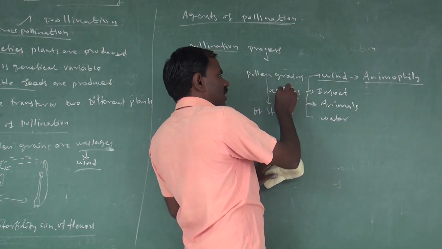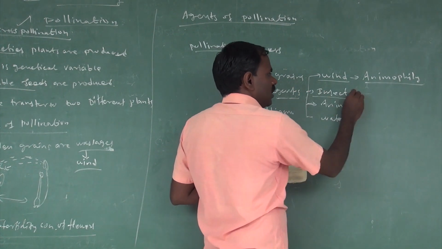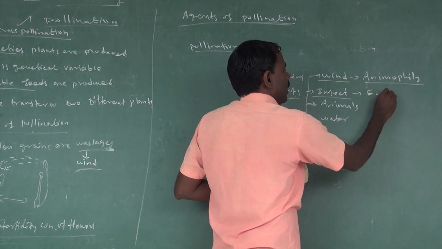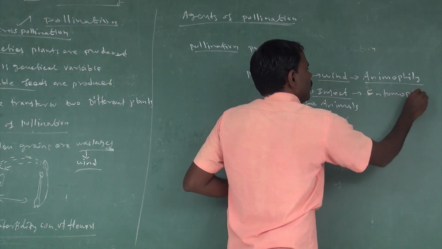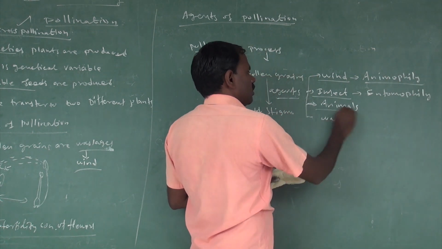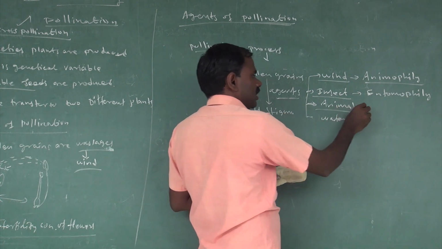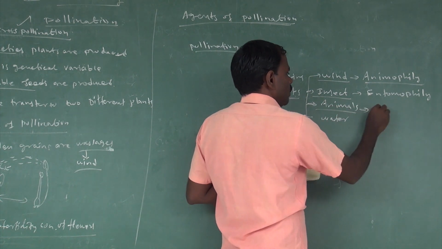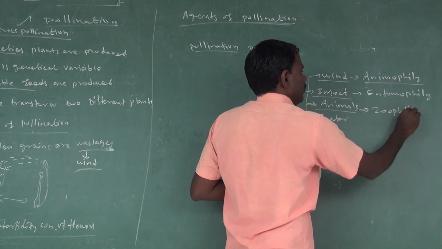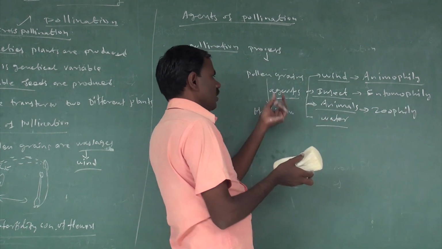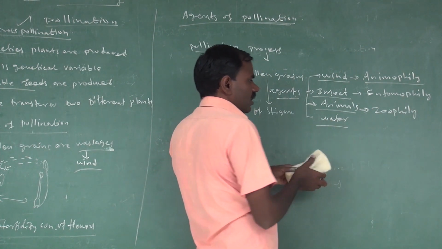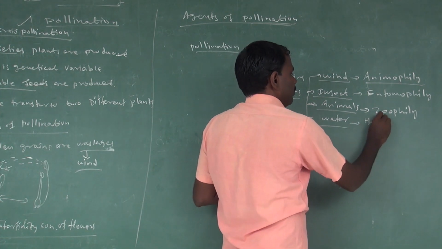Pollination by insects is called entomophily. Pollination by animals is called zoophily. Pollination by water is called hydrophily.